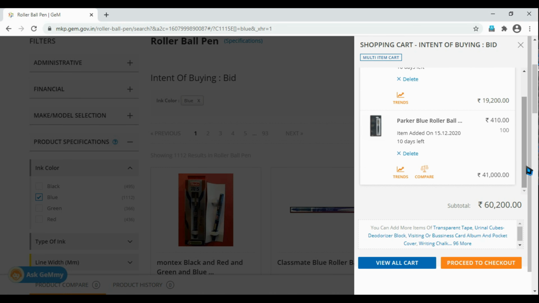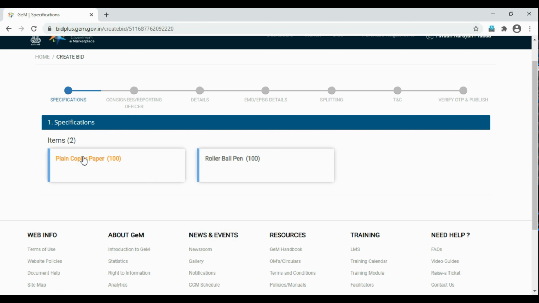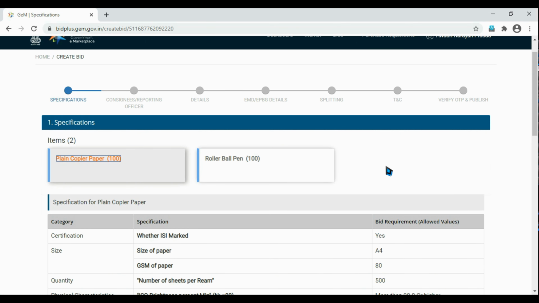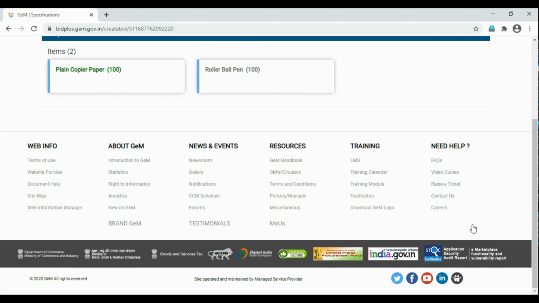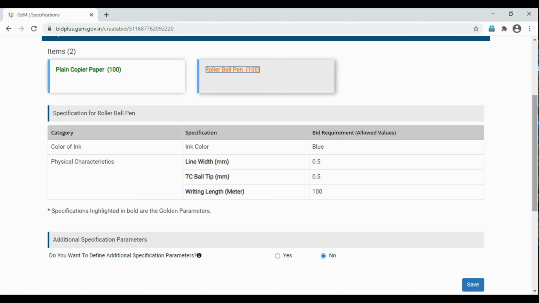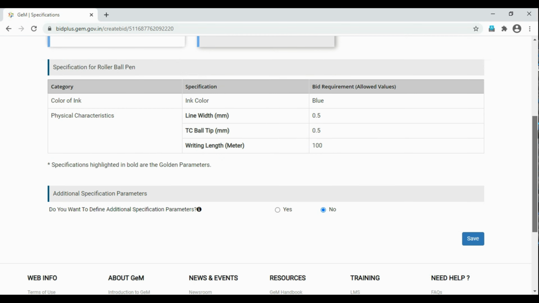Now this page appears to be the final, and we have almost initiated the bid. In this case, both the products are going to appear. We need to save and accept both the products. Once it's done, it turns green. Then we're going to do the same process for the roller ball pen as well. Yes, so both the features of the products have been locked and the bidding is going to start.